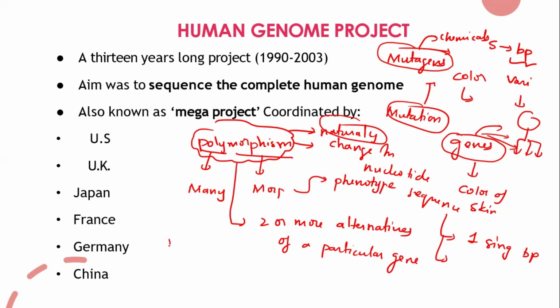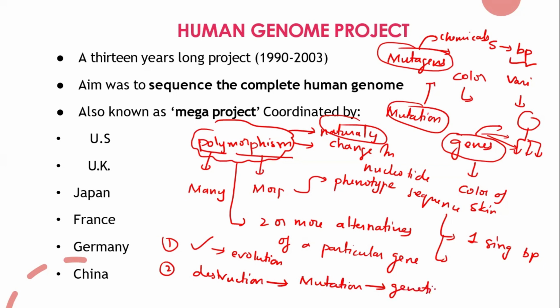Mutation can give three results. One is that the result will be beneficial, meaning it adds positive value to the species, and that can bring evolution. Second, it can cause destruction, like mutations resulting in genetic disorders such as cancer and sickle cell anemia. Or it can have a neutral effect, meaning it gives neither a positive nor a negative effect. Mutation can result in polymorphism, but not all mutations cause polymorphism.